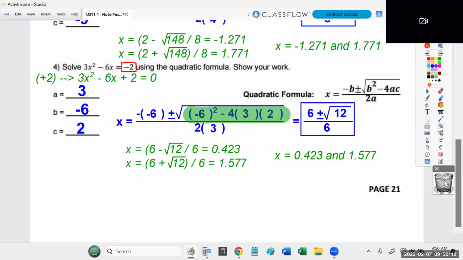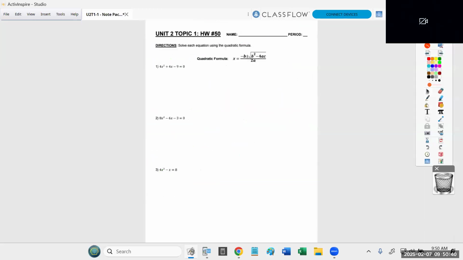Questions? Okay, so we're done for the day. We have about 20 minutes left in the period. I would tell students to work on homework 50, which is only 3 problems. You can probably get that done in about 10 minutes. And if you haven't done homework 49, that was more quadratic formula stuff. Both homework 49 and 50 focus on the same practice. So I would recommend you use this time to work on those assignments. Thanks for watching. Have a good one.